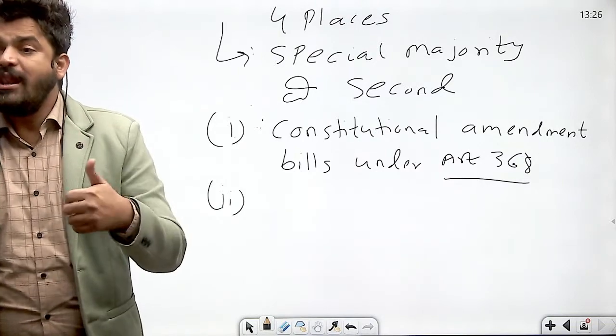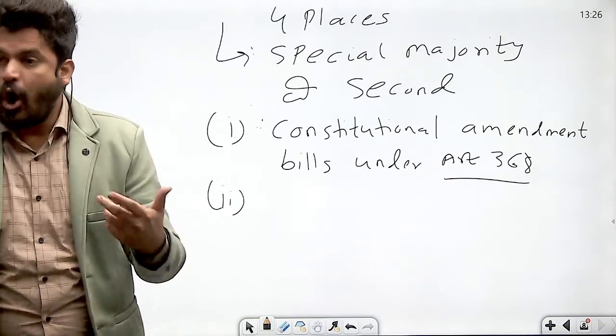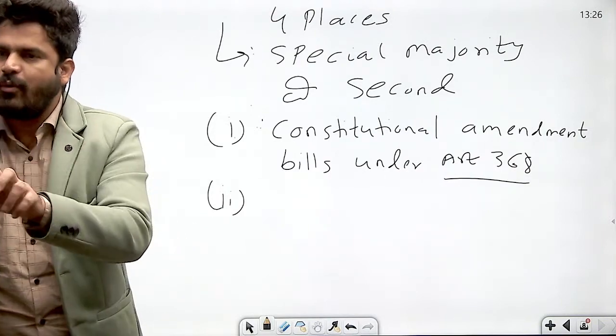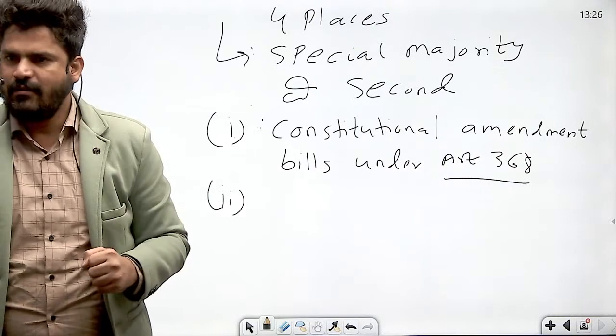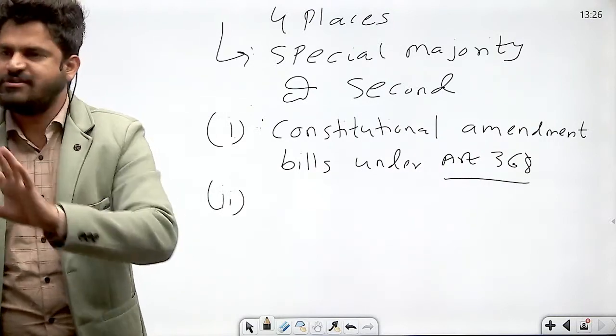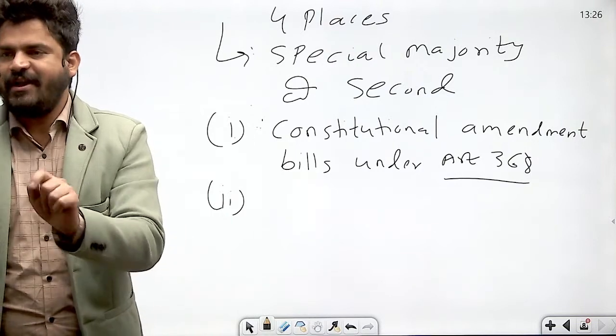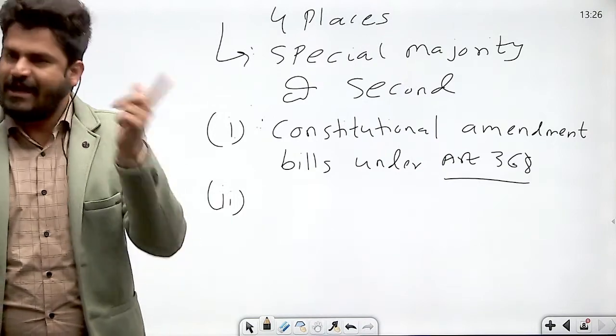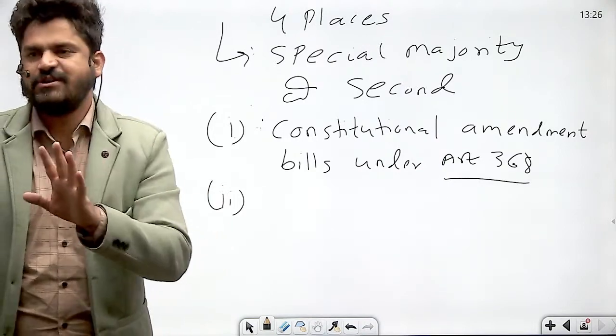Then approval of President's rule or its continuation after every 6 months also requires simple majority. And approval of financial emergency also requires simple majority in both the houses of parliament. Right? And once financial emergency is approved, it is extended indefinitely unless and until it is revoked by the President of India.